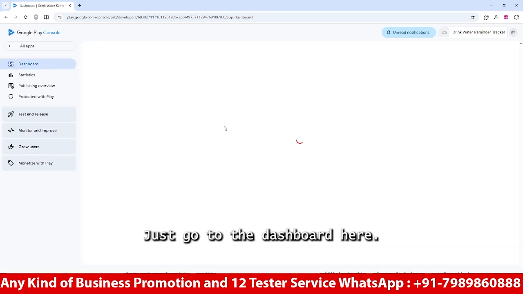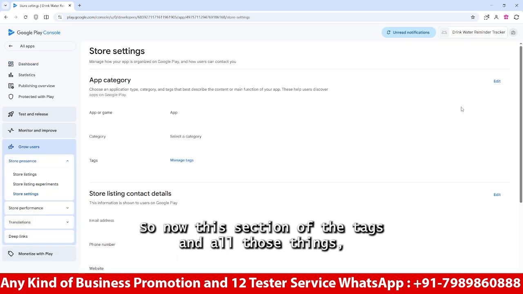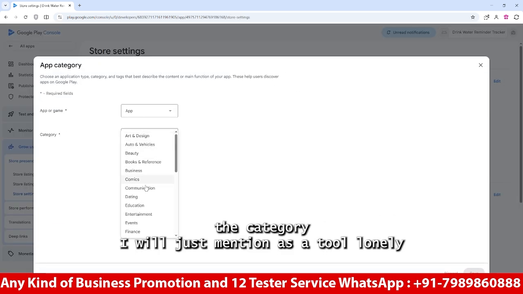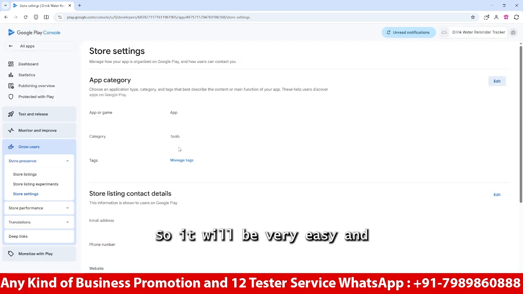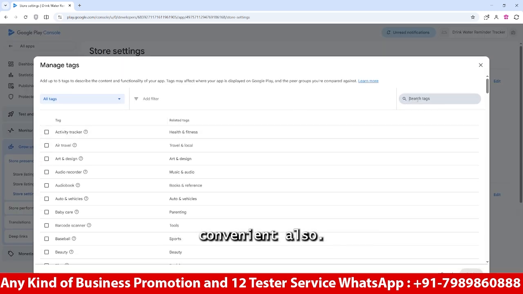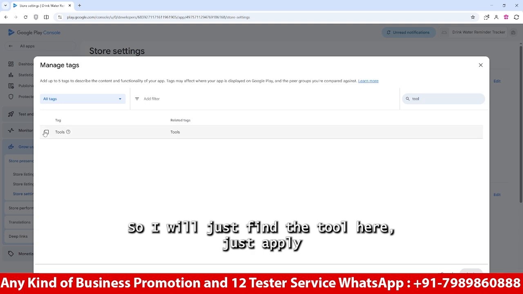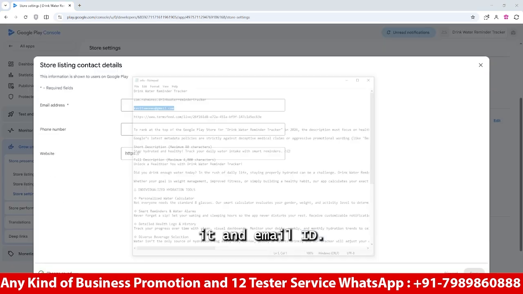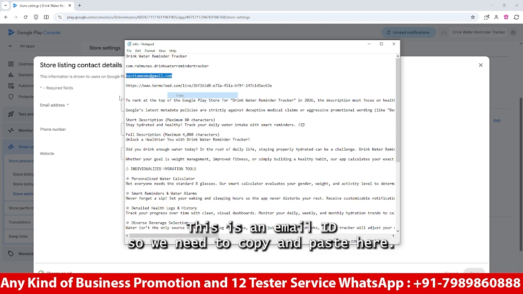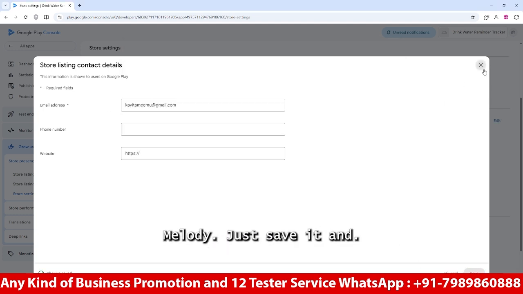Just go to the dashboard here. Now for the section of tags and those things, I will just mention the category as a tool only, so it will be very easy and convenient. I will find the tool here and apply it. And for the email ID, we need to copy and paste the mail ID here. Just save it.